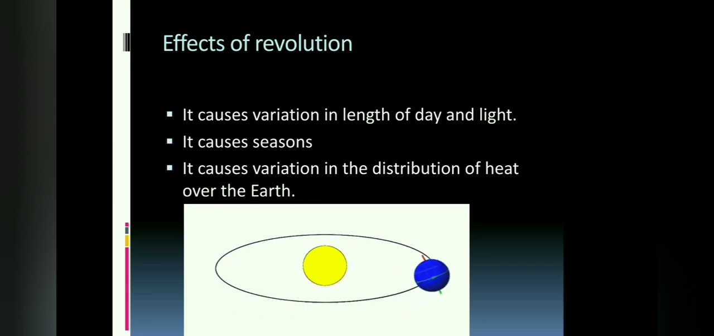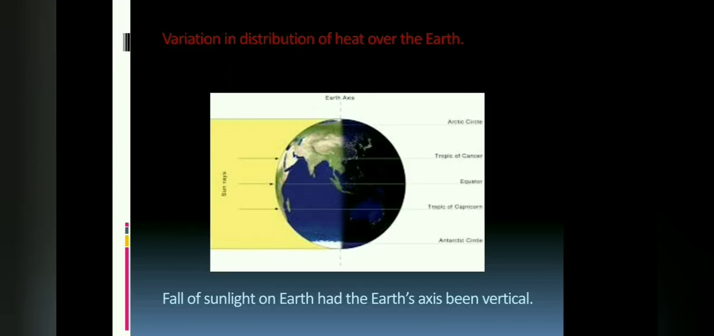Effect of revolution. First, it causes variations in length of day and night. It causes seasons. It causes variation in the distribution of heat over the earth. In our next point, we start from the heat distribution of the earth. Variation in distribution of heat over the earth.